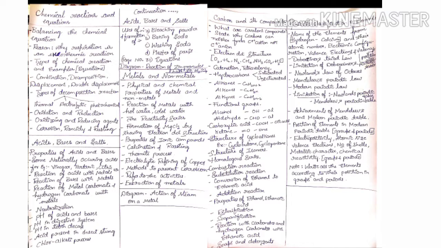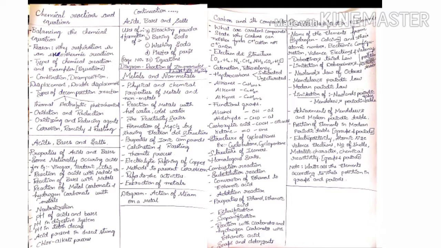They may ask you the pH in the digestive system or tooth decay, and they may also ask you which acid is present in an insect's sting, that is methanoic acid. Please remember, it is also called formic acid. Then they may take a question from the chloralkali process. Sometimes it will be a direct question or sometimes an application level question. Please understand the chloralkali process and the products obtained in it. You should know their uses also, very important.